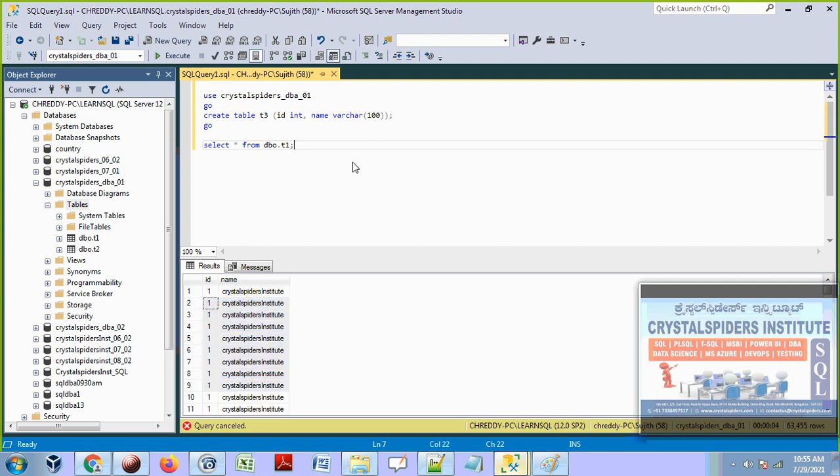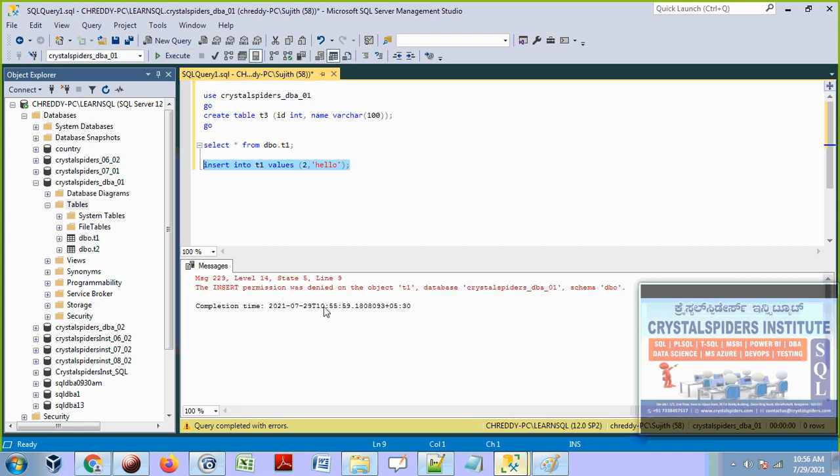Okay, so let's see if he is able to insert any record in the table T1. He does not have access. I am trying to insert a record into table T1, and it says insert permission is denied on the table T1 for this user Sujit.